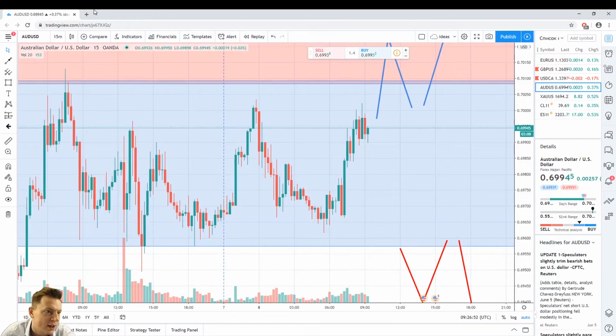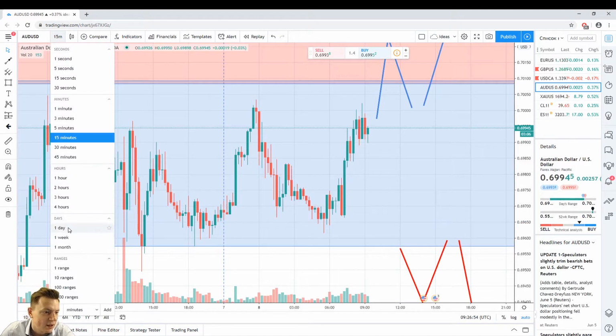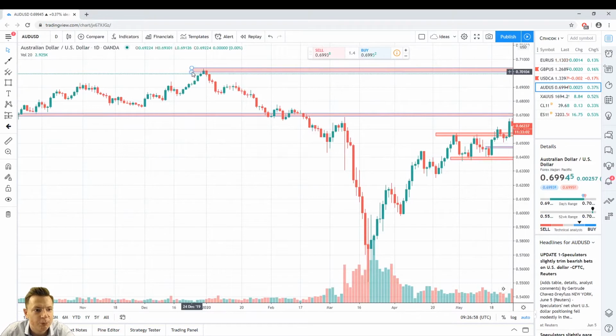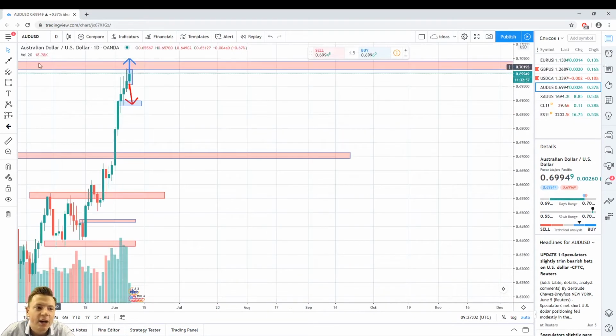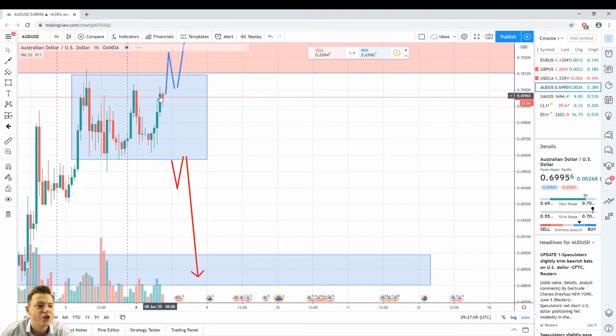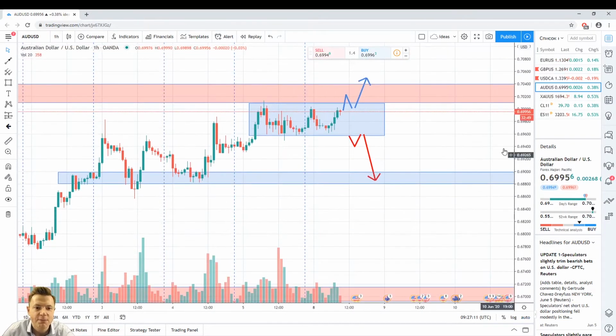Another idea is the Australian dollar. Let's start with the daily frame. On the daily frame we can see a very important resistance level around 0.7020. Right now price stays at this important resistance level. If we look at a lower time frame, in this case the H1 time frame, we can see price stays in an important consolidation between 0.6960 and 0.70.